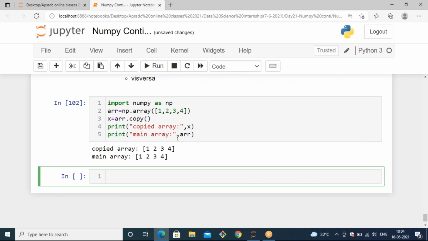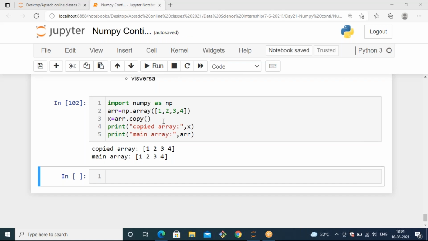So like this you can copy any kind of array, and at some point if you want to change anything, like adding some more values or changing a particular index element, in that case I can change it.